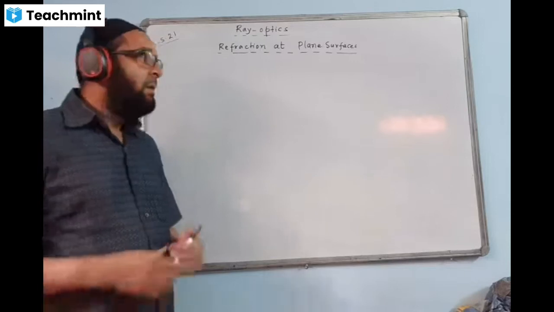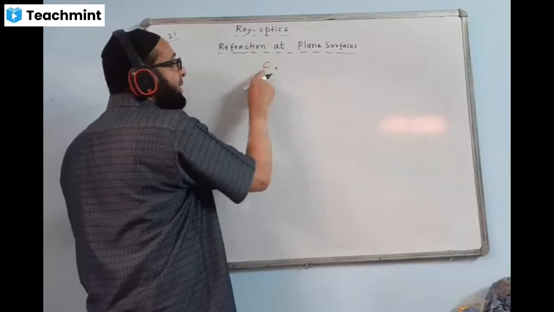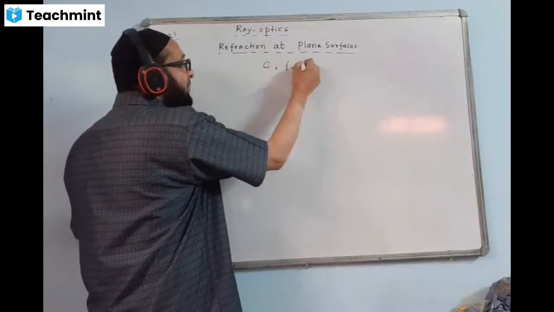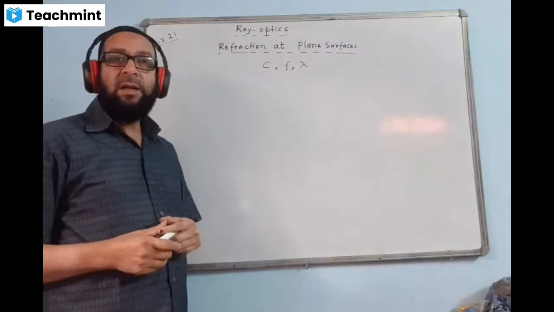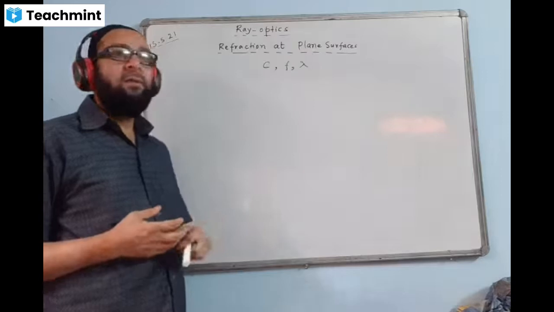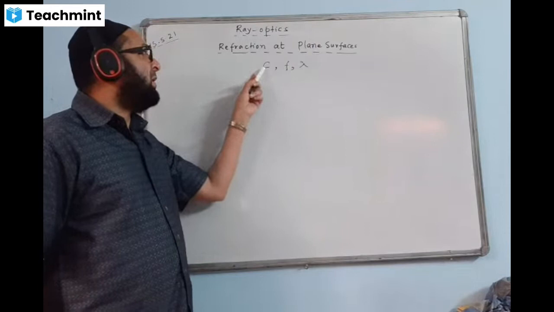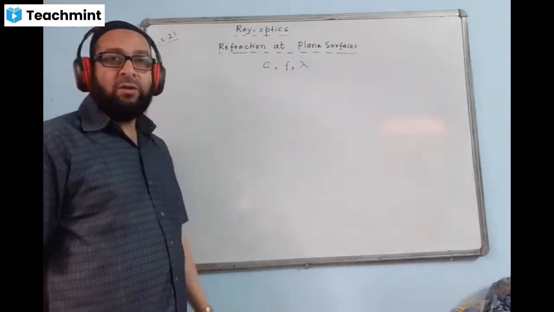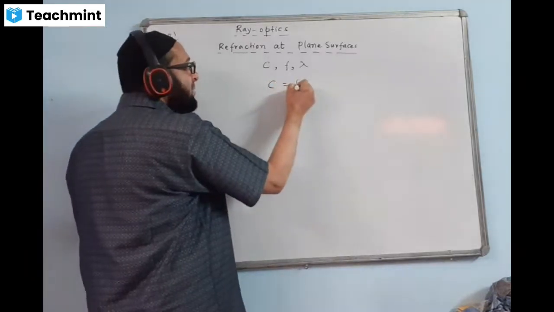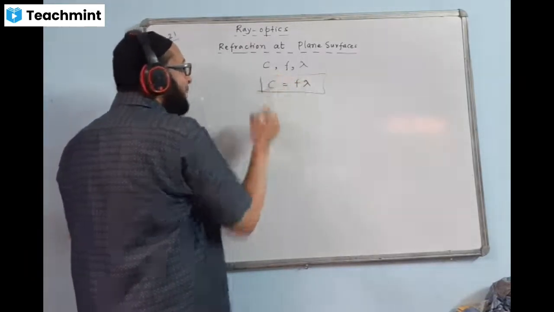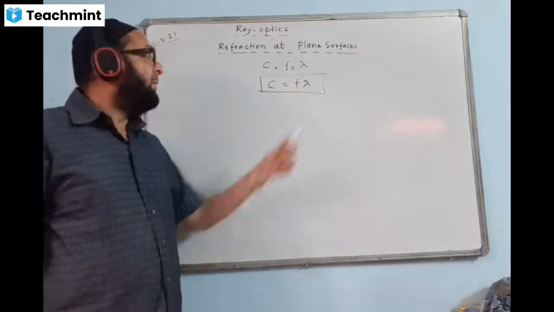One thing to be noted is that any kind of wave will have three properties. What are the three properties of a wave? If it is an electromagnetic wave, it will have C, meaning speed, it will have frequency, and it will have wavelength. Any kind of wave, either sound wave or light wave or electrical wave, will have three properties: C, F, lambda, or we can write V. V means speed or velocity. How are these three properties related to one another? The relationship between them is C equal to F lambda. This is the formula between them. Or we write V equal to F lambda, or C equal to F lambda. Lambda means wavelength.